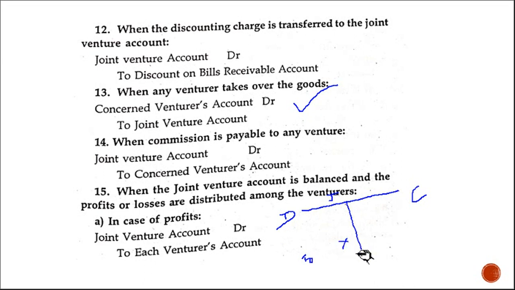So the credit side will be more. If the credit side is more, that means the sales and all the income is more. The debit side indicates expenses. When the credit side is more, the balancing figure will be on the debit side. So this is the profit. That means what happened here? Joint venture account debtor to venturer's account. Same thing, joint venture account debtor to each venturer's account.